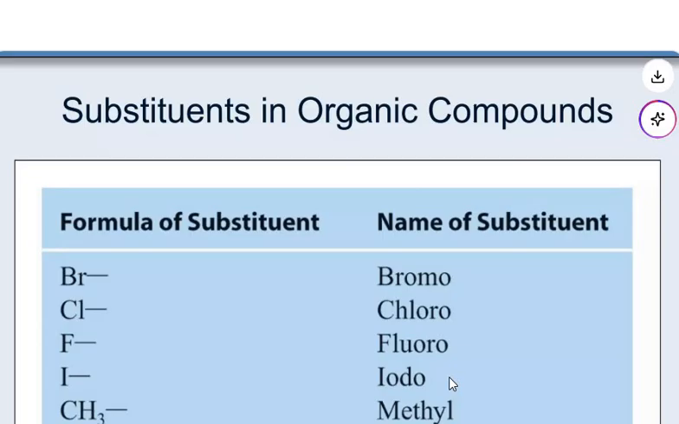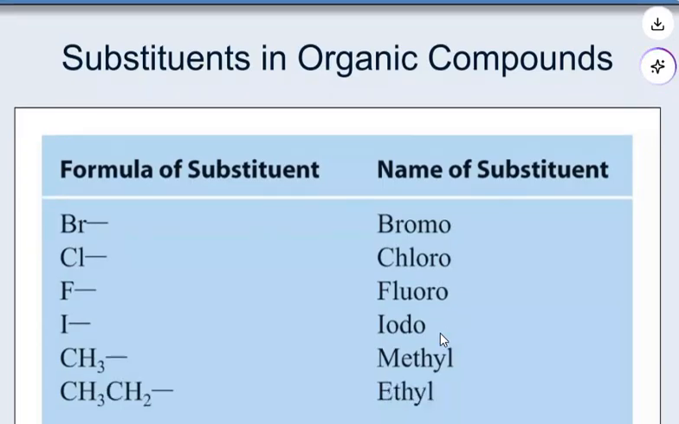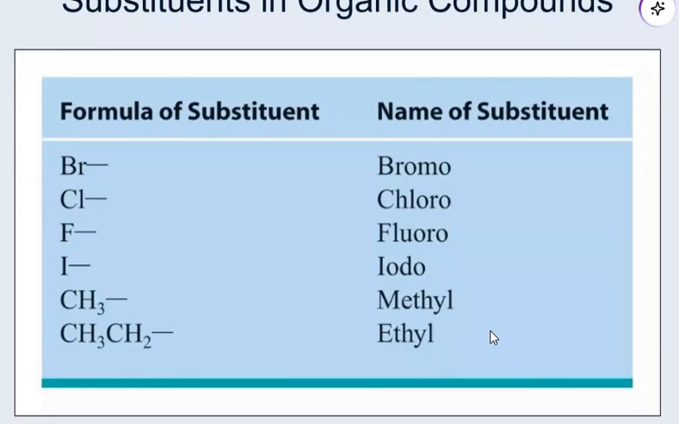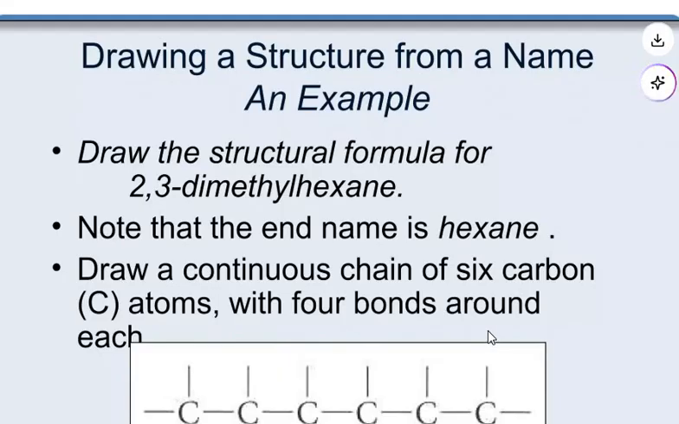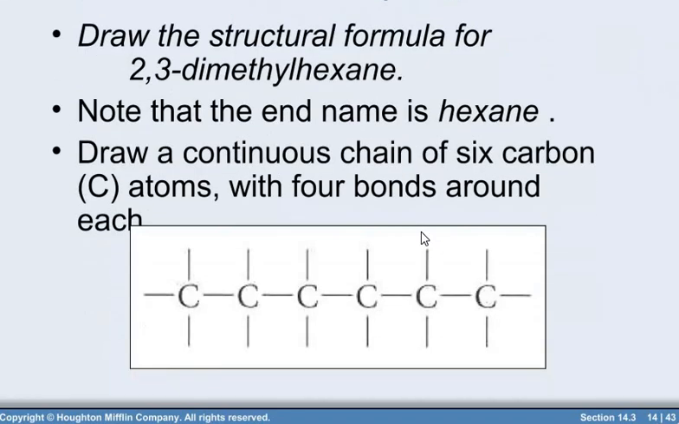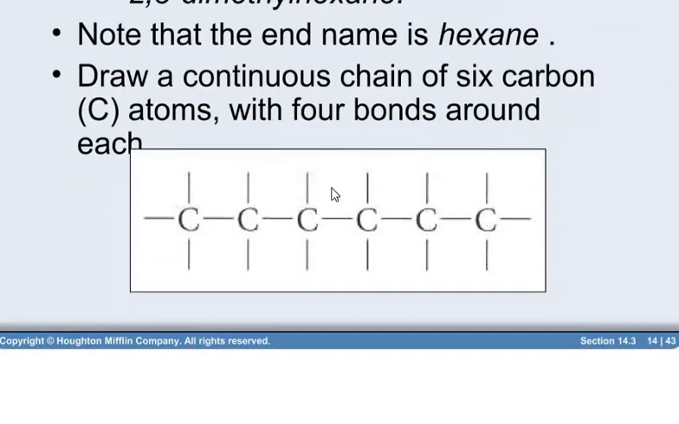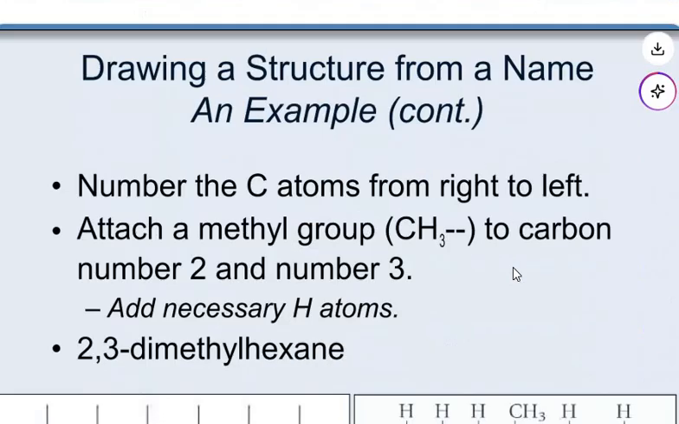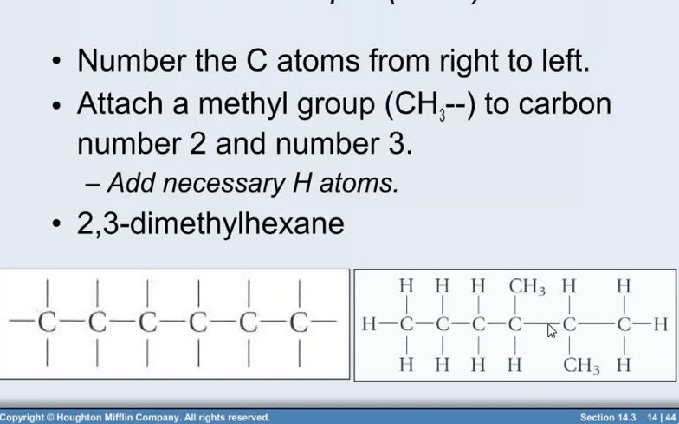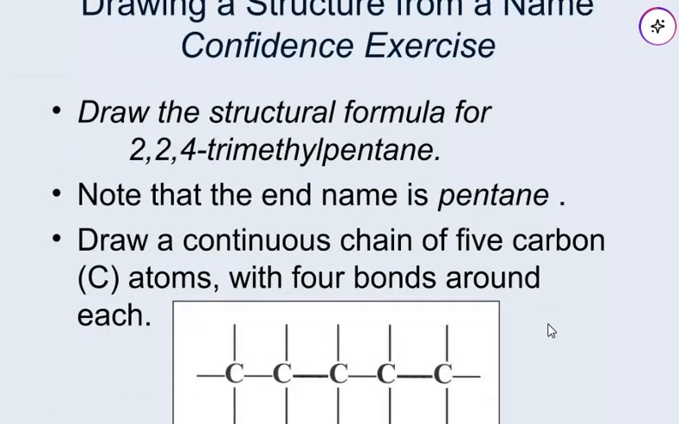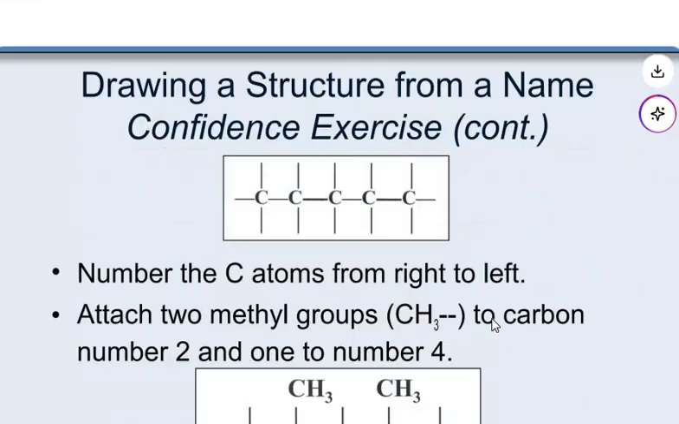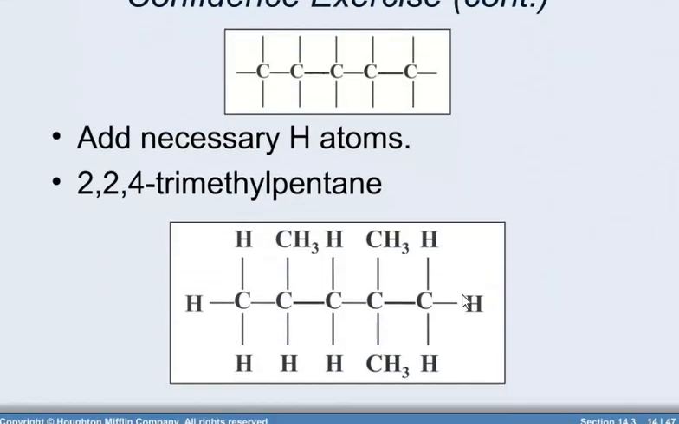Here you can see the formula of substituent and name of the substituent: bromo, chloro, fluoro, iodo, methyl, ethyl. So, draw the structure formula of 2,3-dimethylhexane. Note the end name is hexane, and draw the continuous chain of the 6 carbon atoms with 4 bonds around each. You can see like this. You can arrange 2,3-dimethylhexane. In the same way you can draw other molecules like 2,2,4-trimethylpentane.